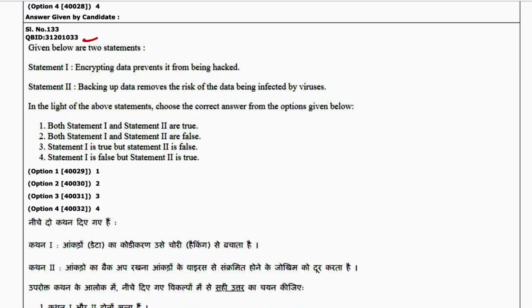Next 33. Statement 1: encrypting data prevents it from being hacked. This is wrong. Statement 2: backing up data removes the risk of data being infected by virus. No, it still can be infected. So both are false. 2 is the answer.